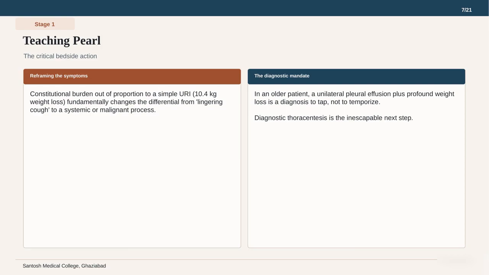In an older patient, a unilateral pleural effusion combined with profound weight loss is a diagnosis to tap, not to temporize. This means that a diagnostic thoracentesis is the inescapable next step to move the case forward. We cannot rely on imaging or history alone when the stakes are this high for a potential malignancy. Now, let us look at the results of that pleural fluid analysis and the subsequent imaging.